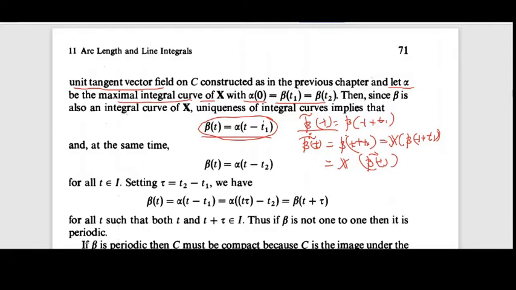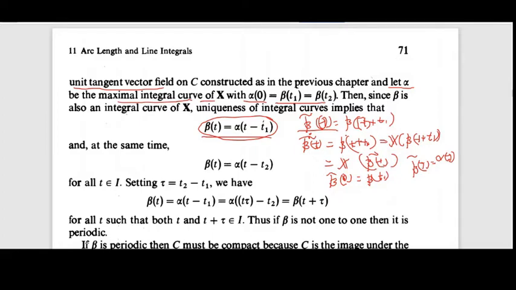And what is beta tilde of 0? This is equal to beta of t1; we put t equal to 0 here. Therefore by the uniqueness we have beta tilde of t equal to alpha of t.